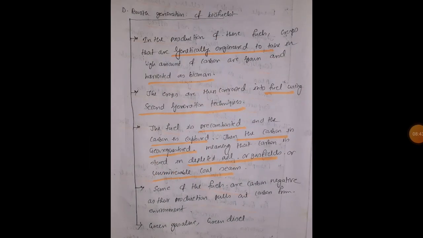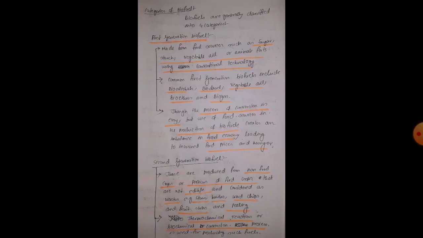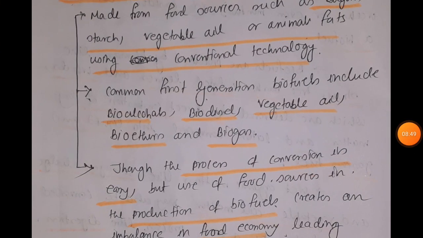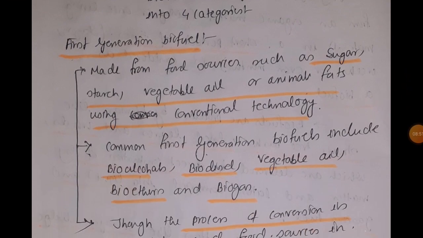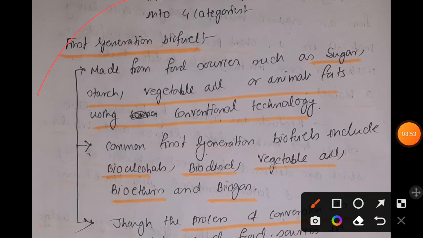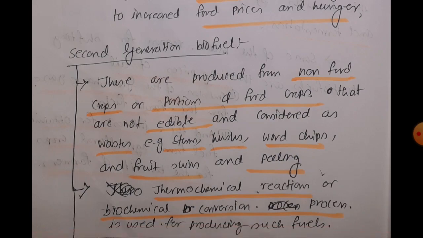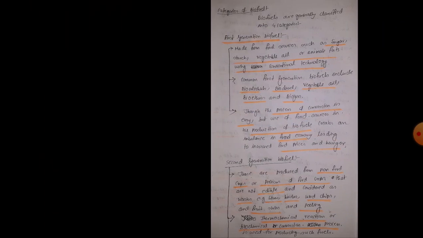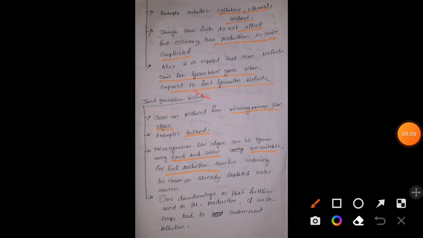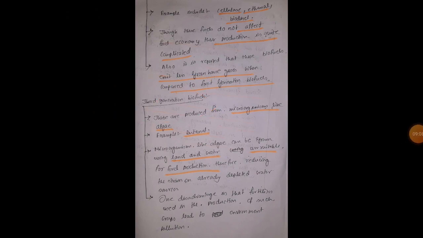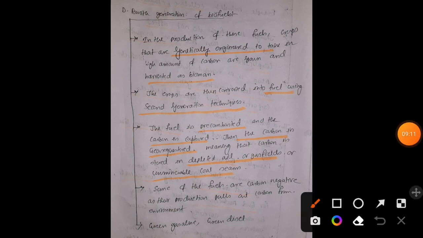So that is the four generations of biofuels, and we have told you why we developed fourth generation biofuel. There were some disadvantages of first generation biofuel that were solved by second generation biofuel, and there were some disadvantages of second generation biofuel too that were in turn solved by third generation biofuel. And then due to the huge success of recombinant DNA technology, we decided to create biofuels with the help of recombinant DNA technology, right?